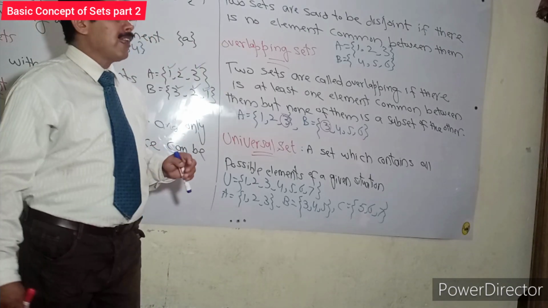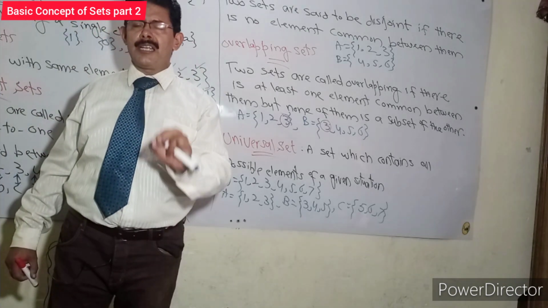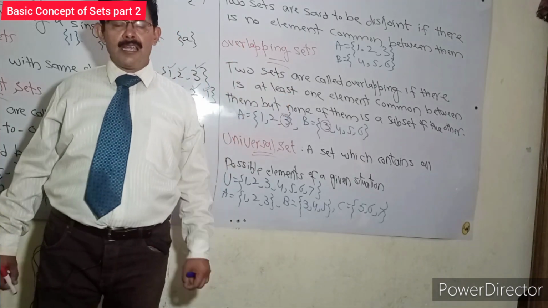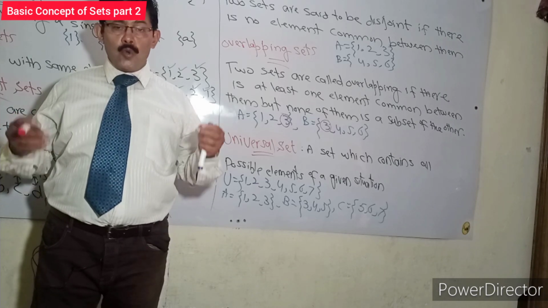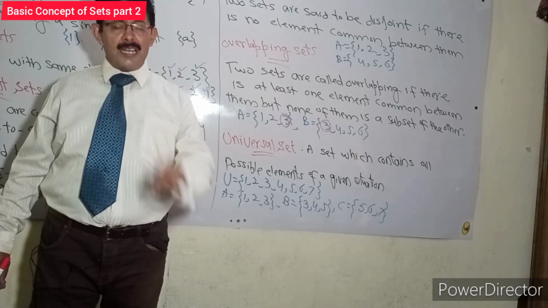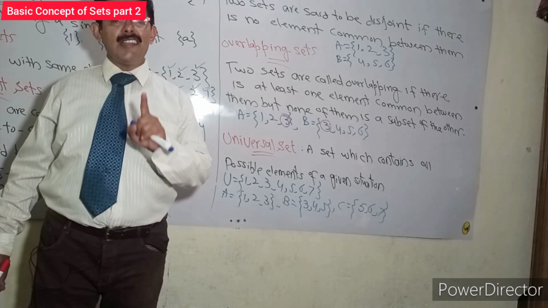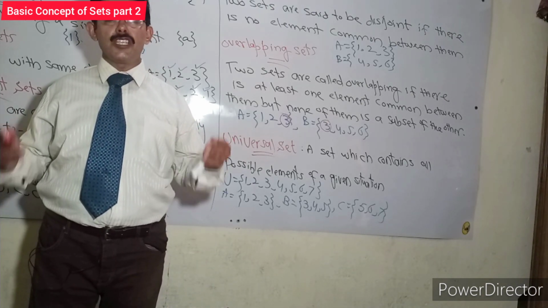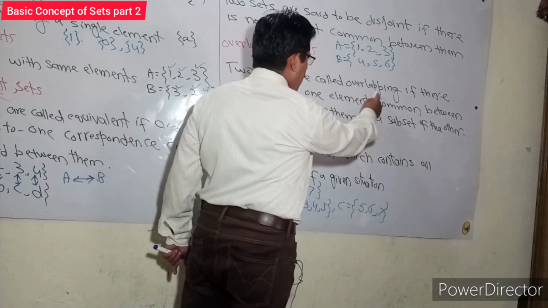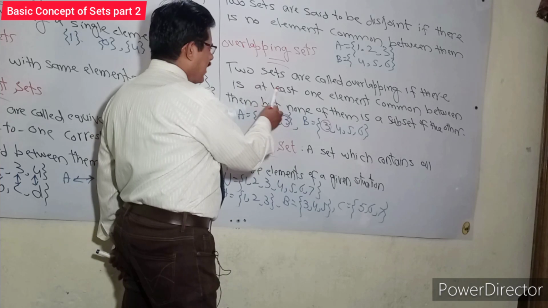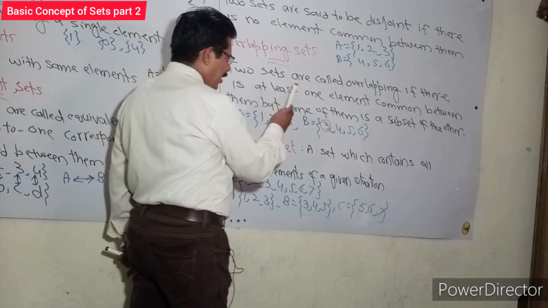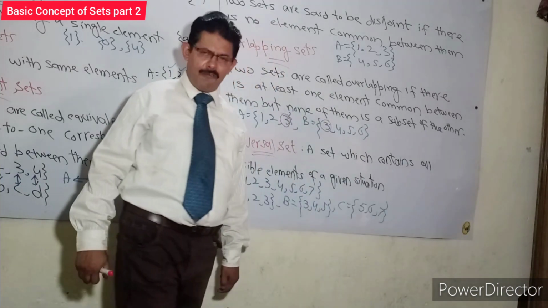Overlapping sets. There is very little difference between disjoint sets and overlapping sets. Disjoint sets mean no common element. What do overlapping sets mean? At least one element should be common between these two sets. Two sets are called overlapping if there is at least one element common between them, but none of them is a subset of the other.